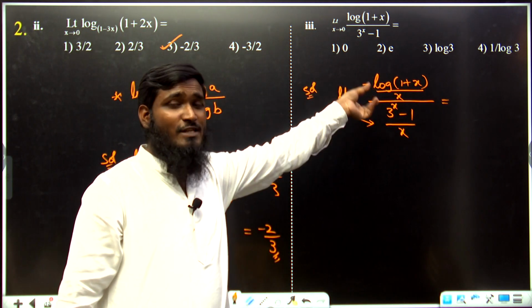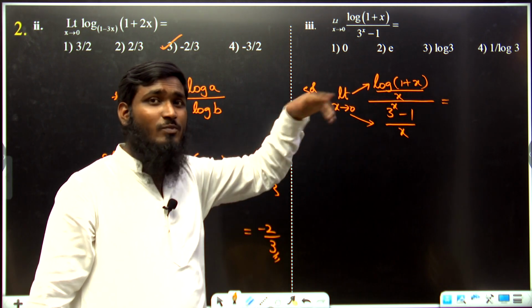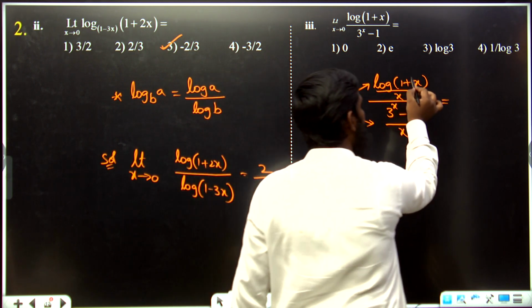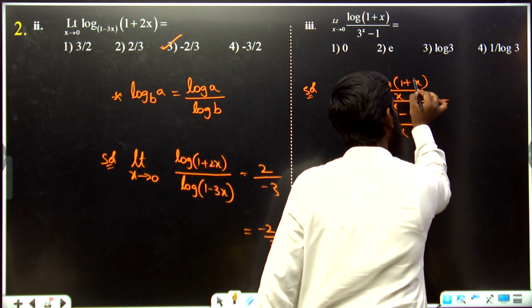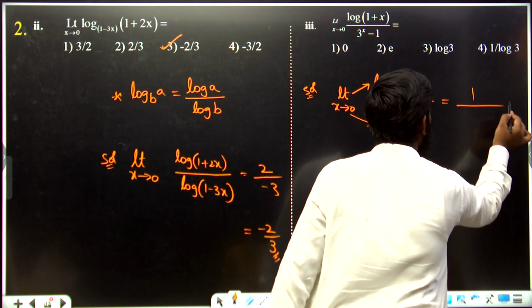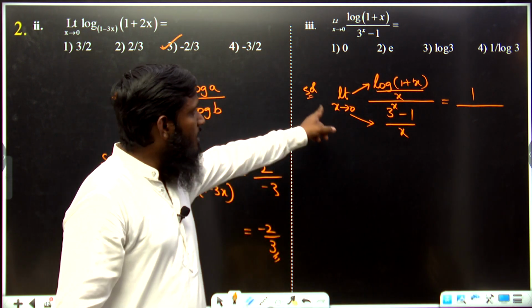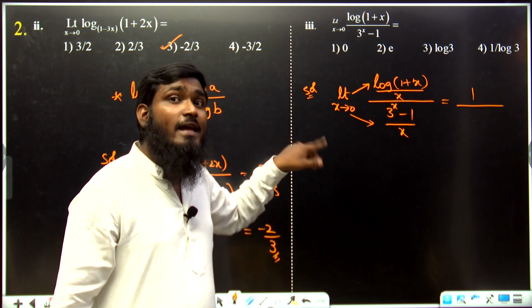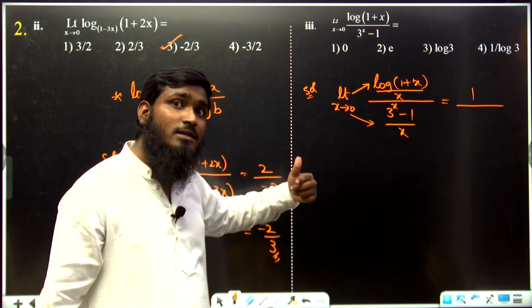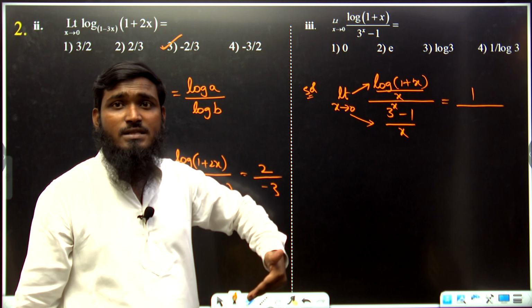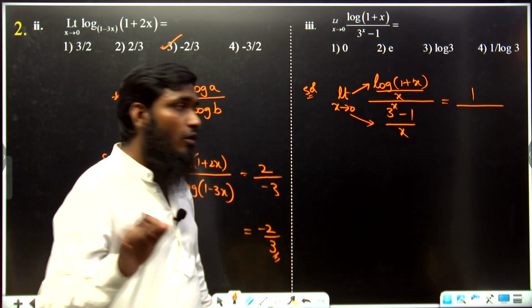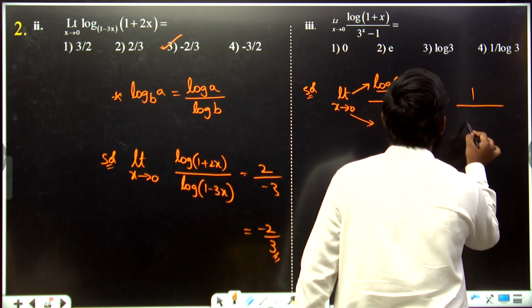For the numerator, it looks like log of 1 plus ax by x, so the answer is a. What is the a value? 1. So we have 1, divided by. Now if you apply the limit for the denominator, it looks like which formula? Just now we discussed: a power x minus 1 by x is equal to log a. So let us write this part as log a.